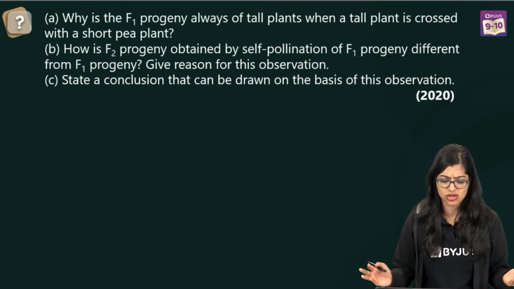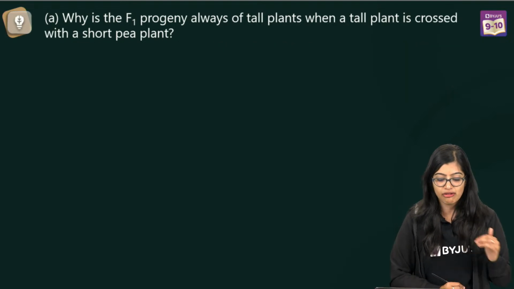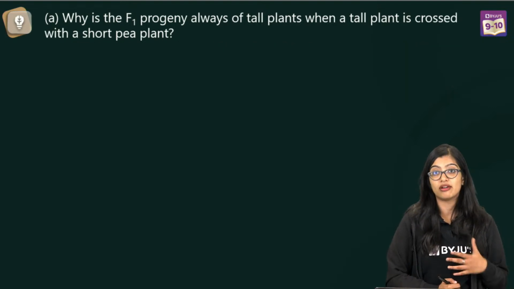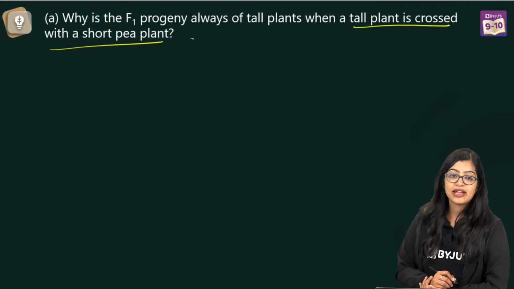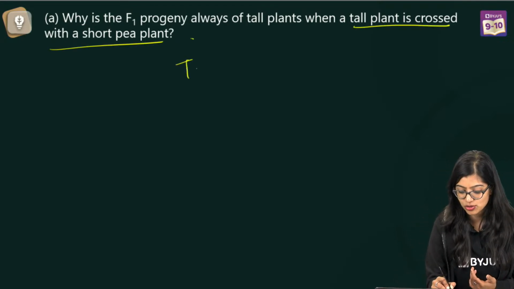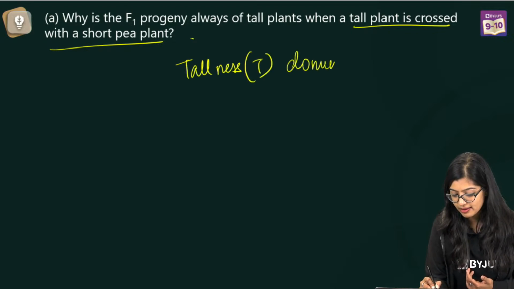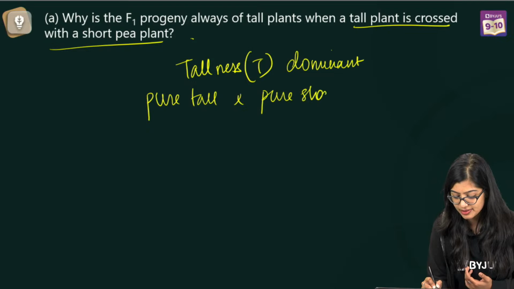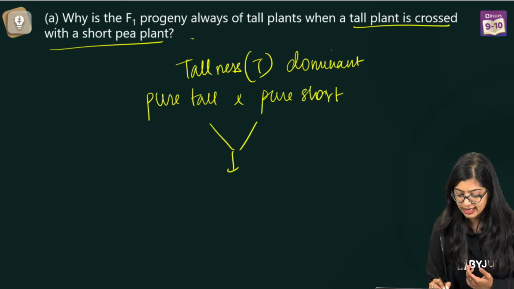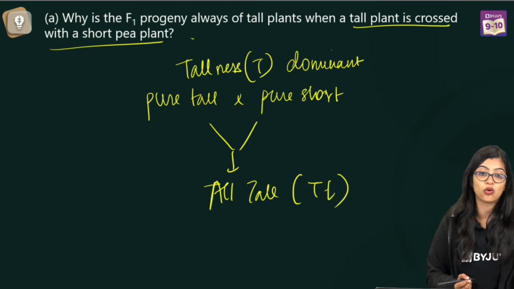When a tall plant is crossed with a short plant, how is F2 progeny obtained? So we'll take it one by one. First part is, why is F1 progeny always of tall plants when tall plant is crossed with short plant? Very easy. Tallness, T, is a dominant trait, right? So when you cross a pure tall plant with a pure short plant, what happens? We get all tall simply because T is dominant over this.